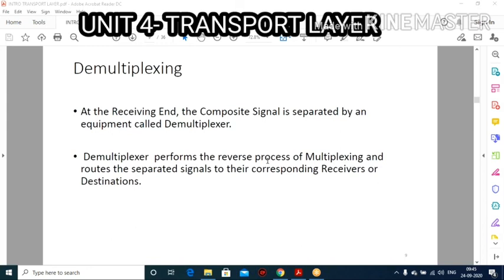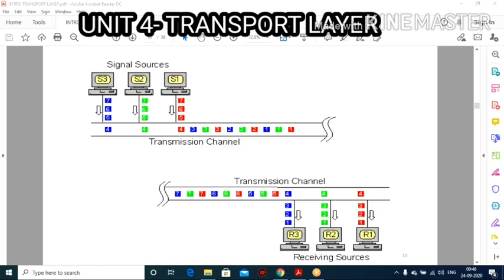Now demultiplexing. Demultiplexing is the vice versa, the opposite order. At the receiving end, the composite signal is separated by equipment called a demultiplexer. It means one to many. The demux performs the reverse process of the mux and routes the separated signals to their corresponding receiver or destination. So this is what happens in demultiplexing.